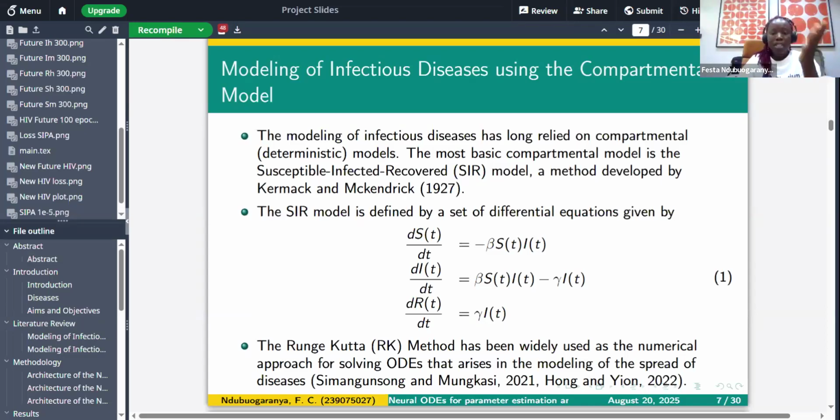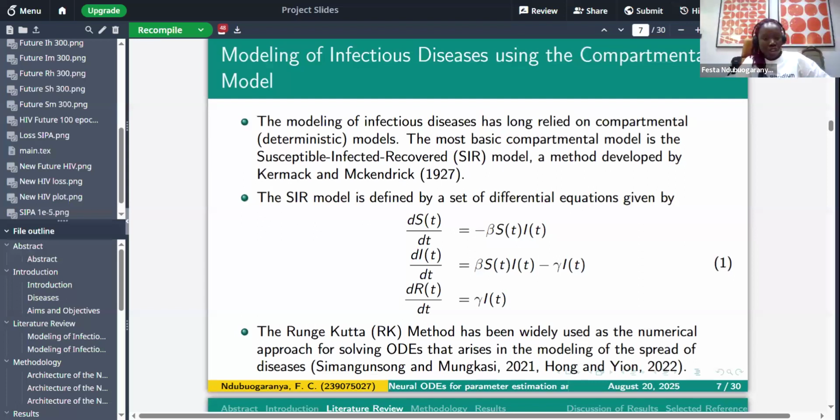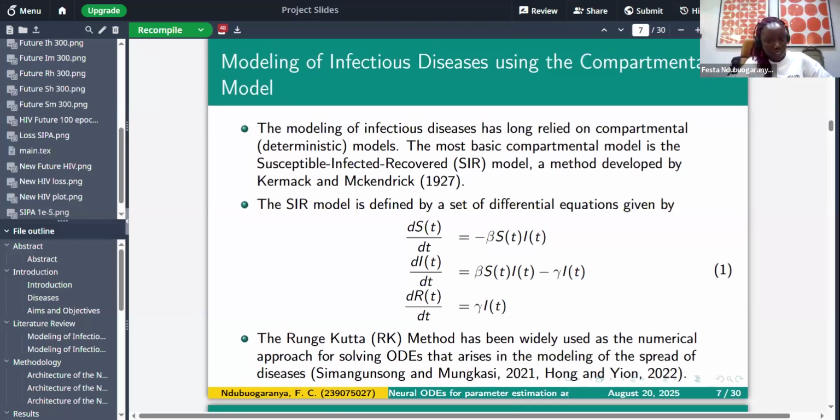So here we have the estimated parameters. After learning from the HIV data, which I simulated using the fourth order Runge-Kutta method, the neural network was able to capture these values. Let's look at the first one, which is Q, the recruitment rate. We have 2,000 for the actual value, which I got from the literature. The neural network was able to estimate 2,000.44. So we can see it's very close.